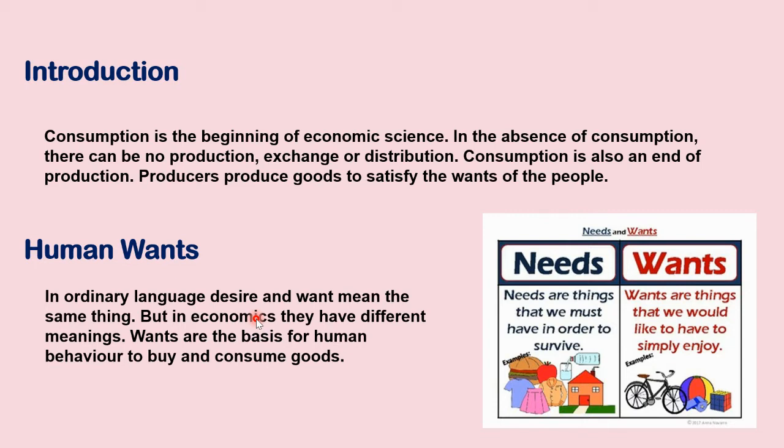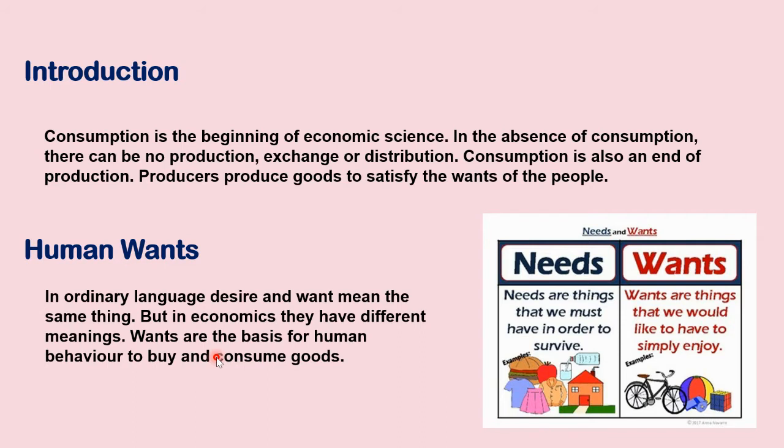You demand something, that is called want. But in economics, they have different meanings. So desire cannot be a demand in economics, because what is demand? Demand is: you must have the desire, you must have the ability, and you must also have the willingness. I will be explaining that in the next chapter.